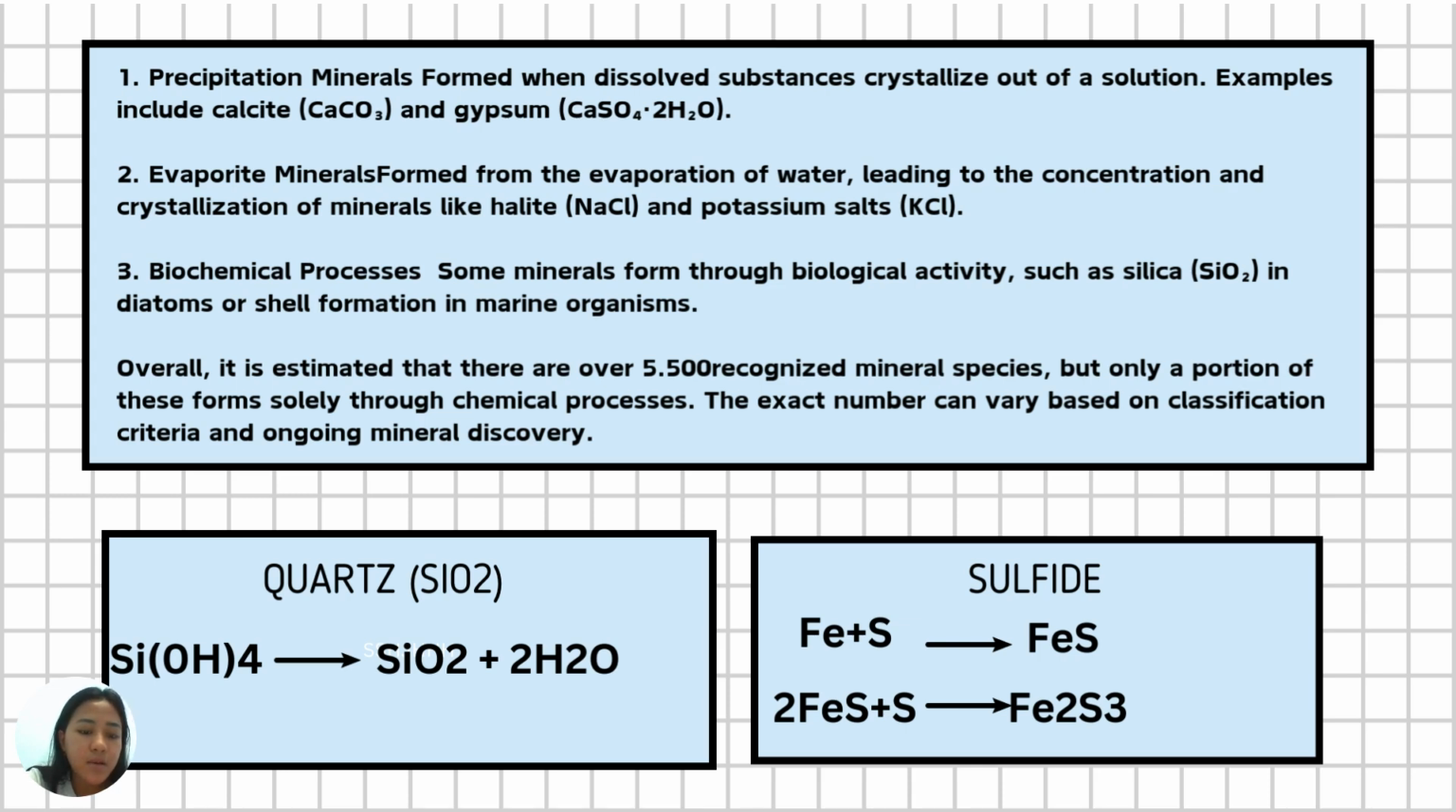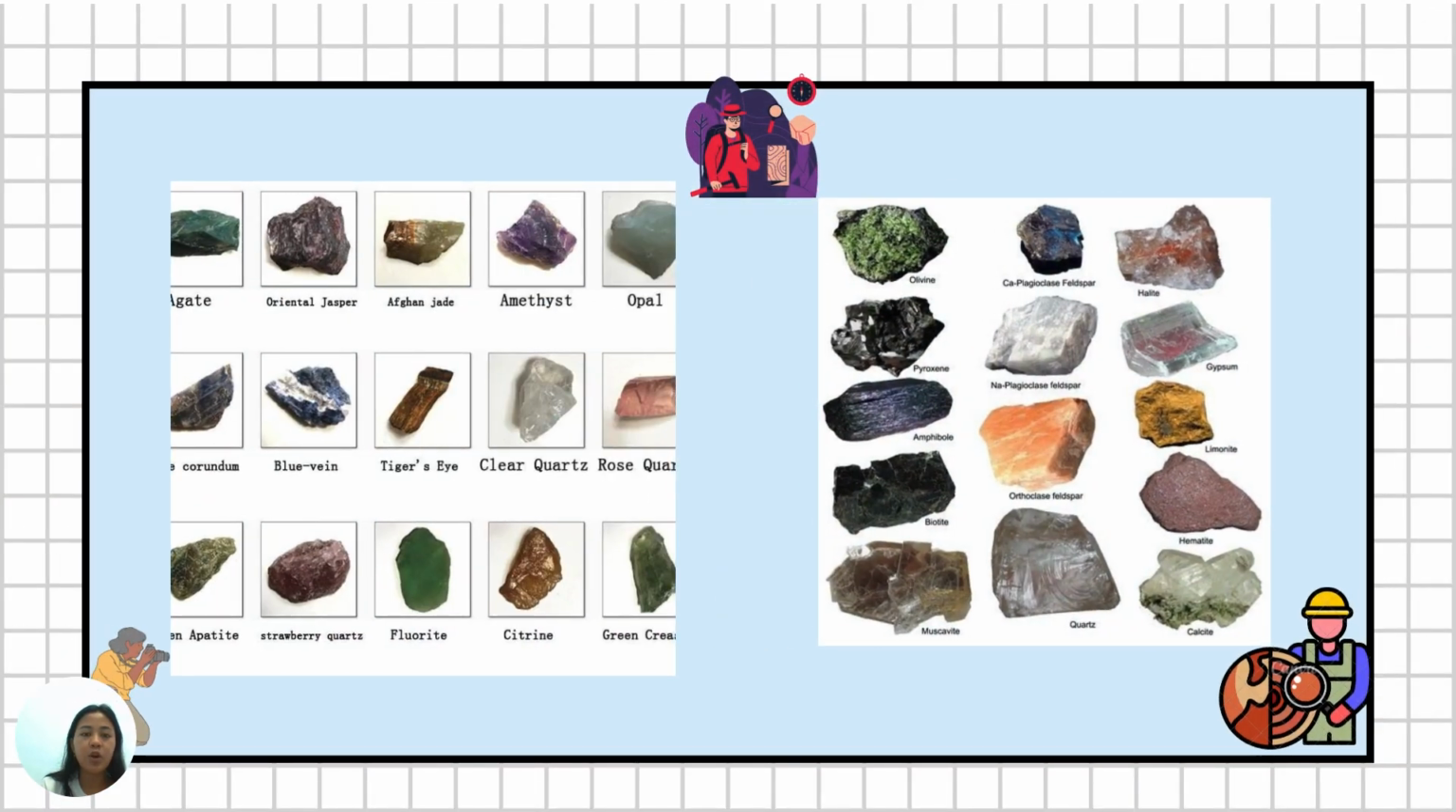Next, formation of sulfide minerals. Sulfide minerals form from reactions between sulfides and metals. One common sulfide is pyrite. The process of pyrite formation can be explained by the following reaction. Okay, there are some minerals. Okay, next,